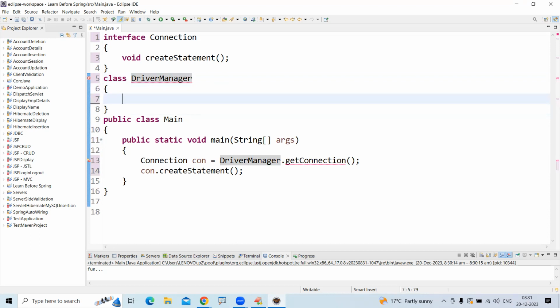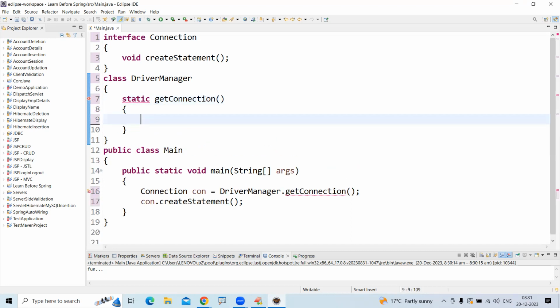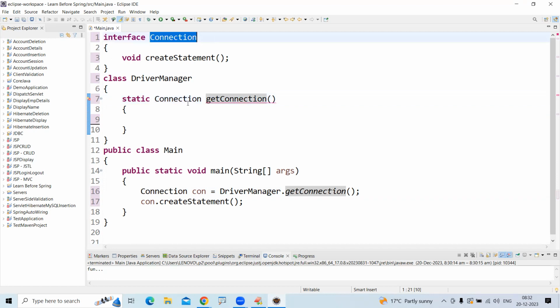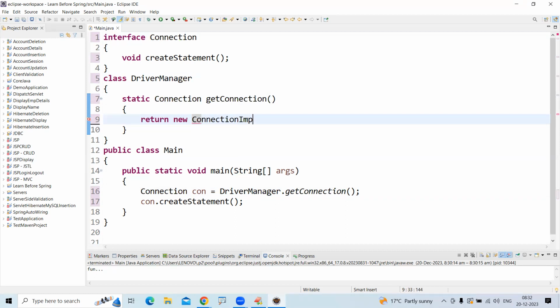What this driver manager class has is a static get connection method. But it is returning which object? Connection object it is returning. Connection is an interface. Somewhere, for this connection, an implemented class is there inside. What it is returning? Returning new connection implementation. Whatever the class name, we don't know. That is implicit code.